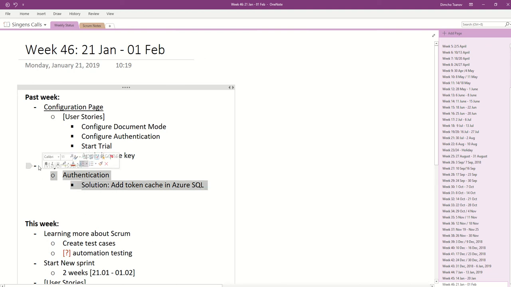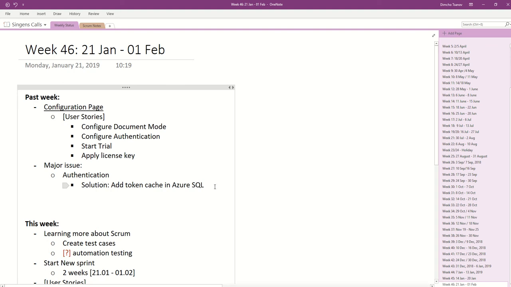The most important thing last week was that I hit one major issue, related to the authentication and that the token expires because I keep it in the session. So a lot of thinking, a lot of debugging. I lost 2 days on this, and at the end I ended up with a solution that stores the token in the Azure SQL.